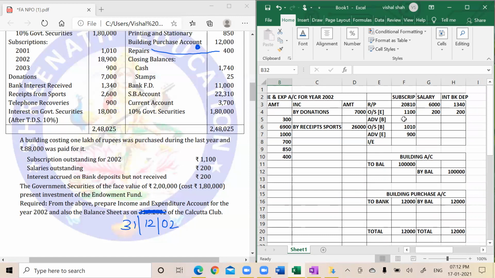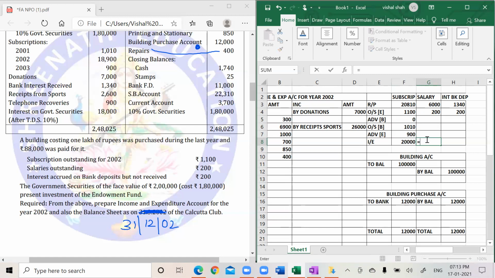Here, there are two figures which are empty, advance at the beginning and income and expenditure. Sir, it is absolutely not necessary that you need to have advance and outstanding. It may be or it may not be. But because there is subscription income, there has to be current year's income. So we assume this as 0 and we find out the value of income. That is 20,810 plus 1,100 minus 110, 1,010 and minus 900. So that comes to 20,000.